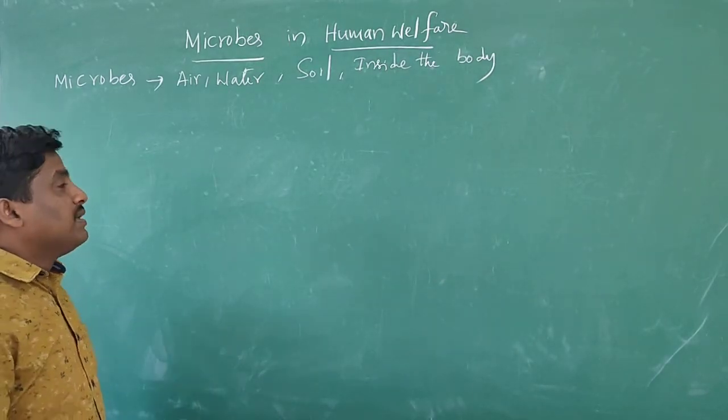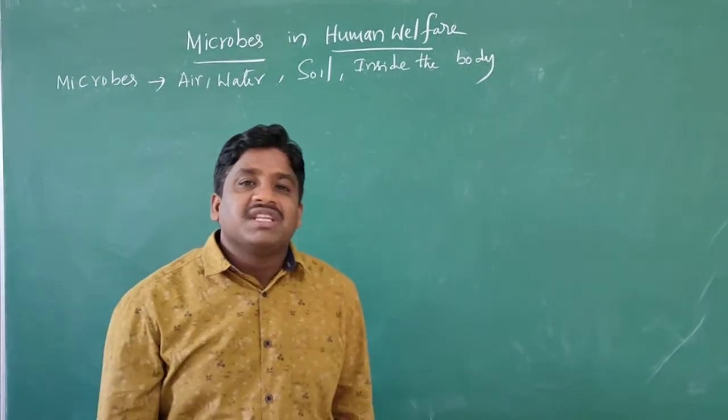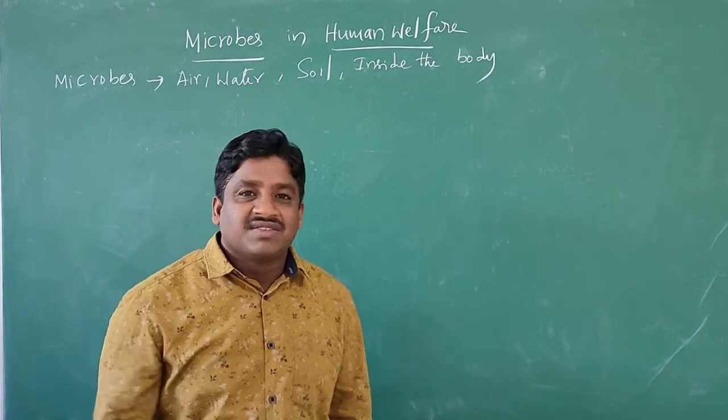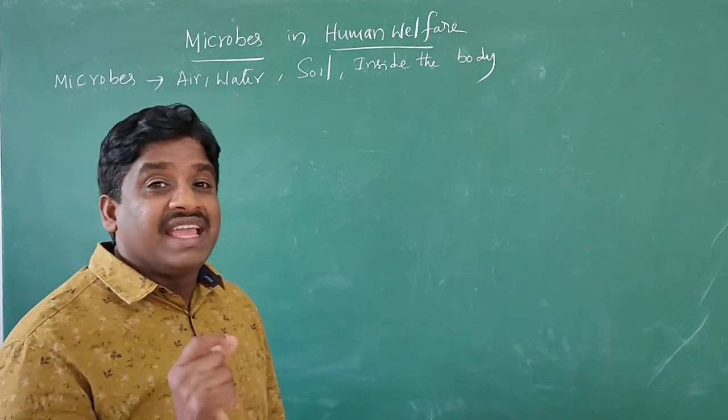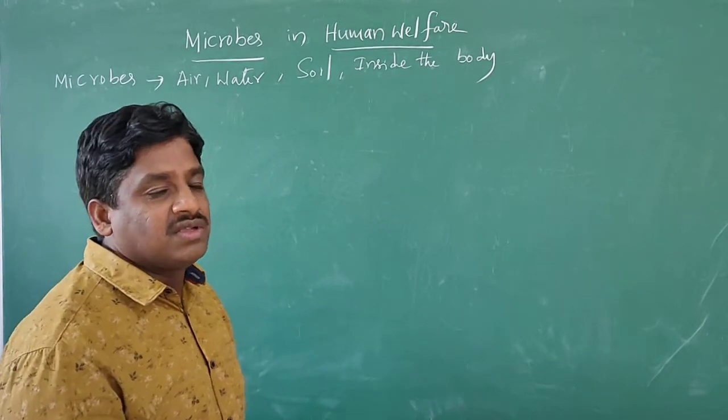Next, these microbes are present in different sites. What are they?